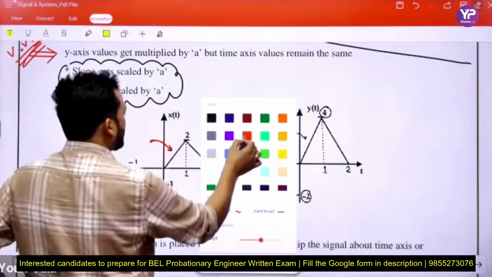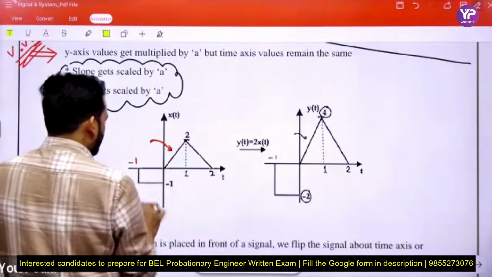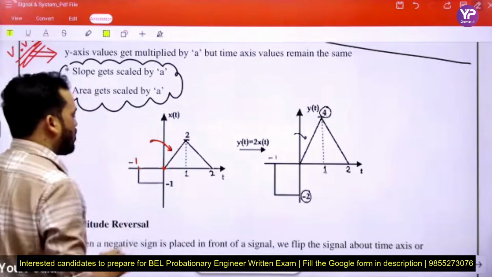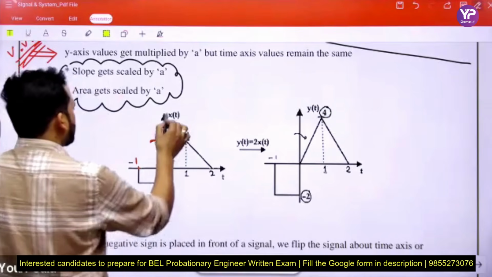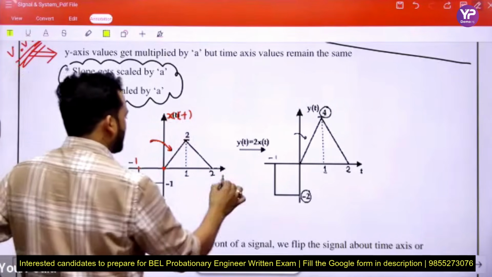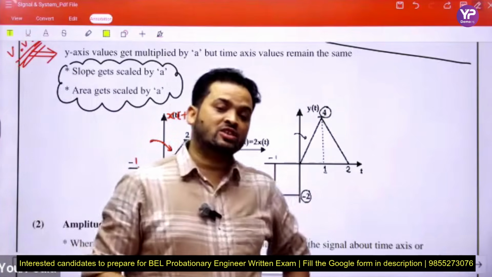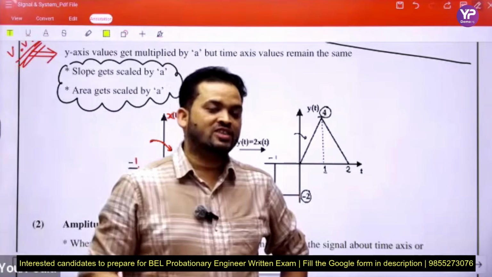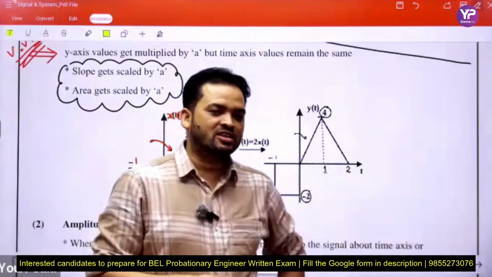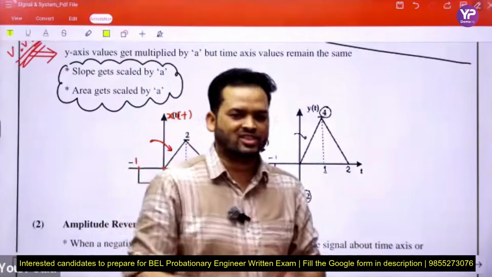What is the original form? See, from -1 to 0. This is the beta -1, this is the 0, the origin by default. And this is xt, and this is the time axis. Because here we study operation on continuous time signals, and in operation on continuous time signals, we discussed operation on the dependent variable, that is y or overall xt.